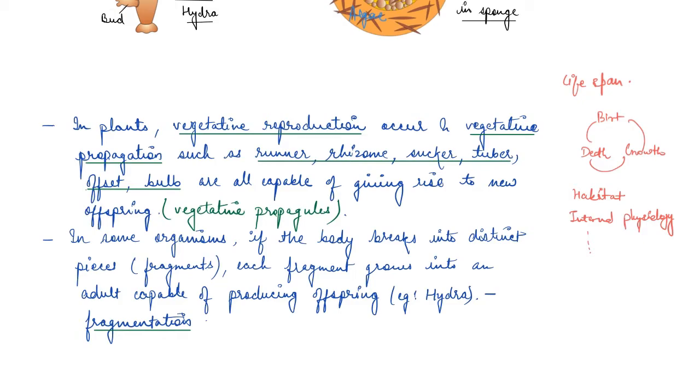As we saw in class 11th, an organism can be monoecious or dioecious. What does it mean? That an organism can have both the sexes or either of the sexes, male and female. We'll be covering the entire sexual reproduction in the next video.